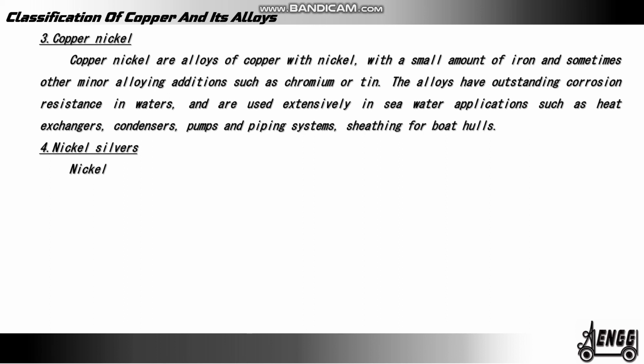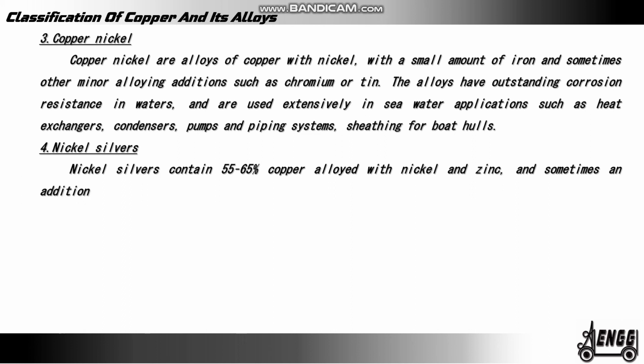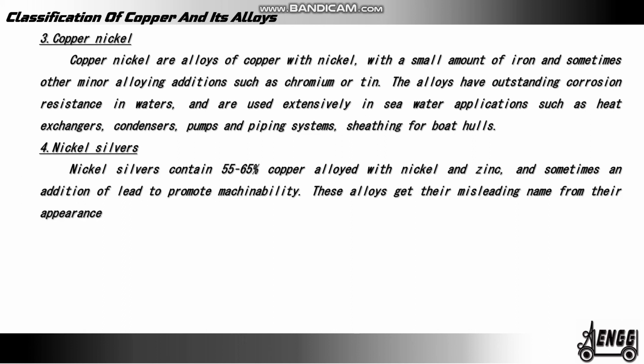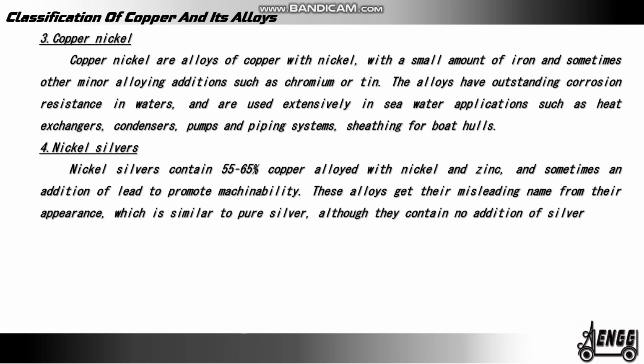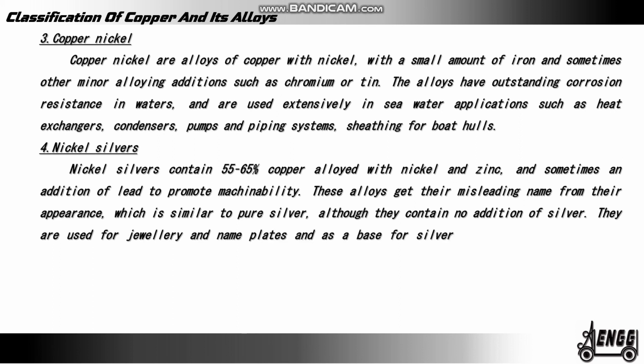Four, nickel silver. Nickel silver contains 55 to 65% of copper alloyed with nickel and zinc, and sometimes an addition of lead to promote machinability. These alloys get their misleading name from their appearance, which is similar to pure silver. Although they contain no addition of silver, they are used for jewelry and nameplates and as a base for silver plate, as springs, fasteners, coins, keys and camera parts.